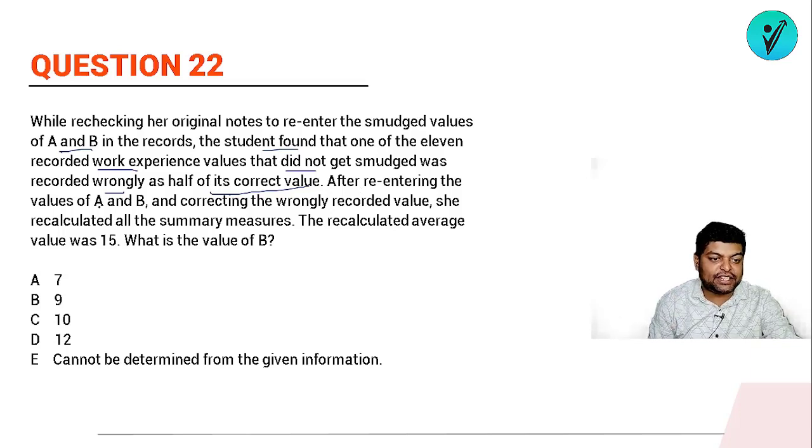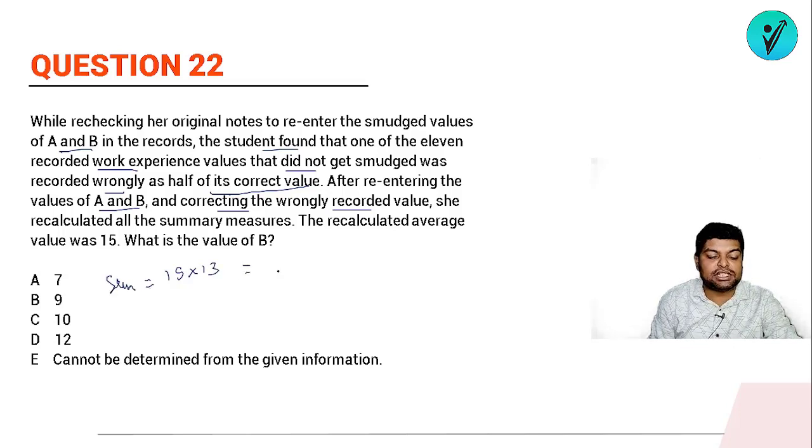After re-entering the values of A and B and correcting the wrongly recorded value, she recalculated all the summary measures. The recalculated average value was 15. So what is the value of b? तो अगर average 15 होगा तो क्या होना चाहिए? 15 into 13, total sum कितना होना चाहिए?